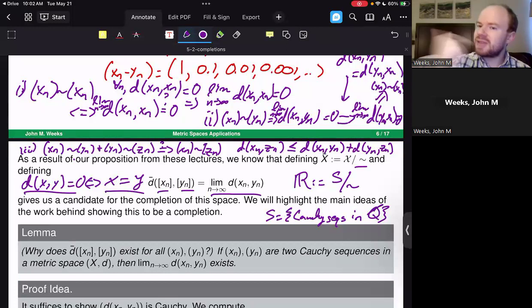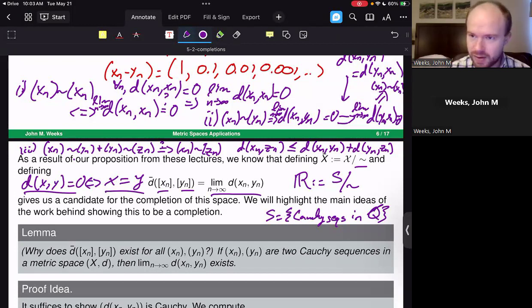And then finally, I might start thinking about how the operations work with Cauchy sequences. So I need to be thinking about all of these different conditions, and you'll see more as we go through. A lot of our upcoming slides are lemmas and propositions, given with proof ideas of how you might go through and answer each of these questions. So I'll pose each and every question that we might throw against this construction of what we call the completion of the space X.